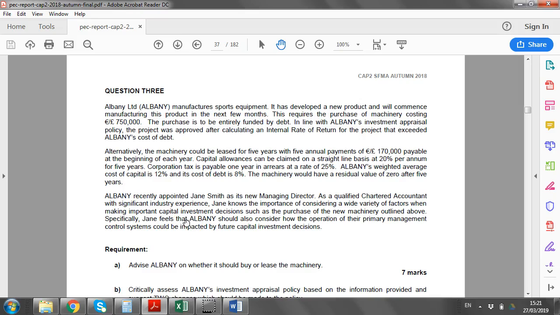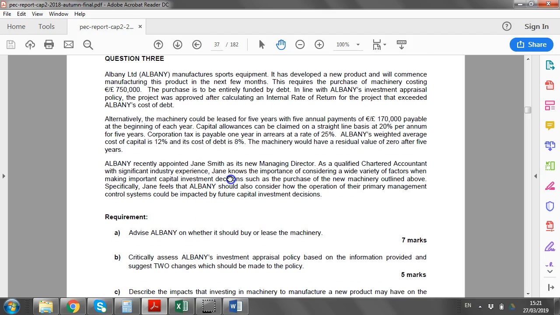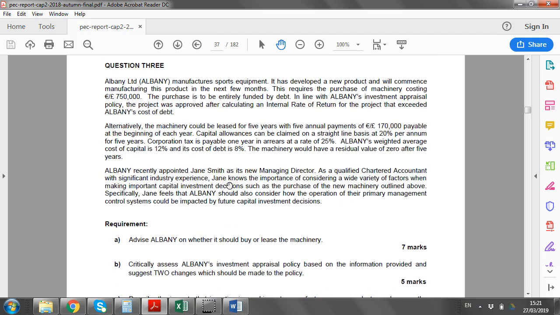This recording is going to look at autumn 2018, focused particularly on the area of CAP1 finance, which was examined here for 12 marks. So the reason we picked this question is, one, it covers the area of CAP1 finance, and it was also the worst answered question in this sitting of the paper, which gives an idea that a lot of students are cherry picking and leaving out particular areas of CAP1 finance.